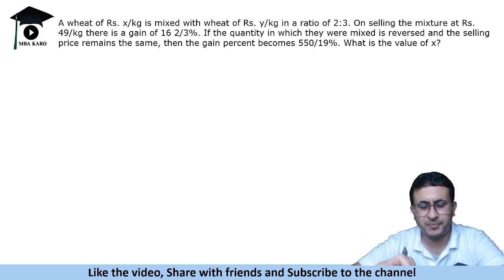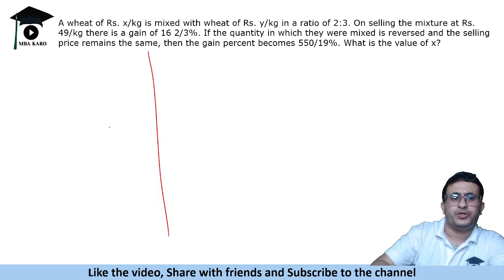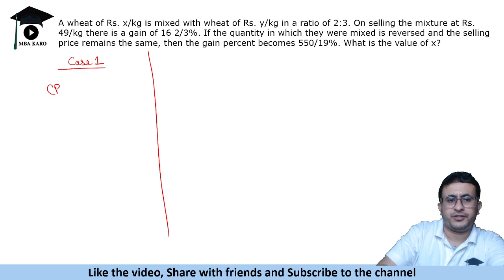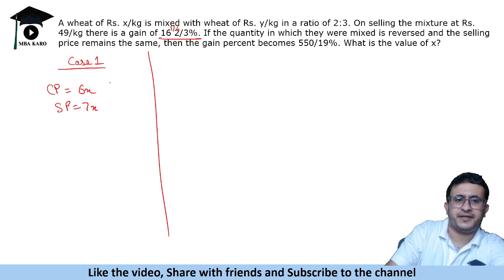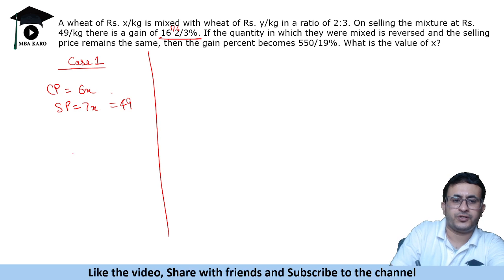It requires some common sense related to numbers, and then solve it, right? So in case 1, we need to find the cost price. It is a gain of 16 2/3%, that means a gain of 1/6. So if cost price is 6x, selling price will be 7x. That's what it means, right? 7x is 49 given to us. So that means cost is 42. Cost is 42 in this scenario.